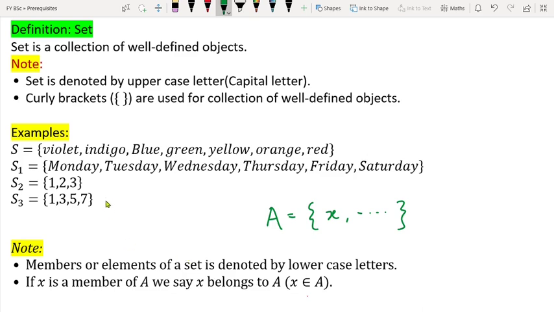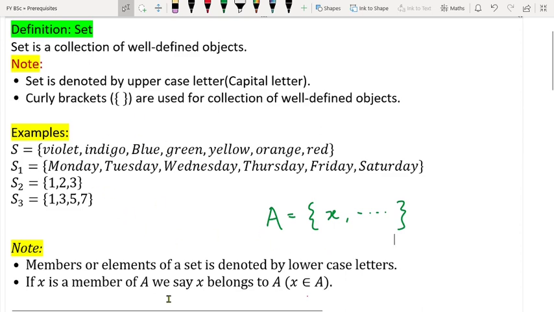Either we say X is a member of A, or X is an element of A, and the advanced nomenclature is X belongs to A, which is mostly used by mathematicians. It is denoted somewhat like this. You might have come across this notation before also. So how to read it? X belongs to A. What is the meaning of it? X is present in that set as a member. This is the meaning of that.